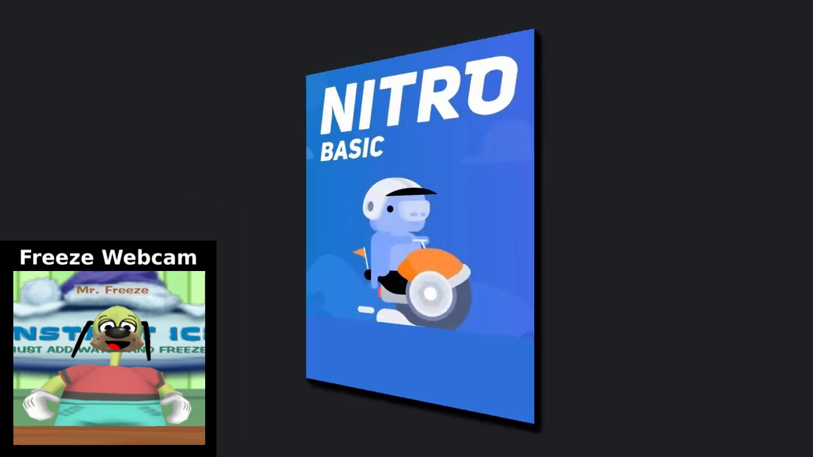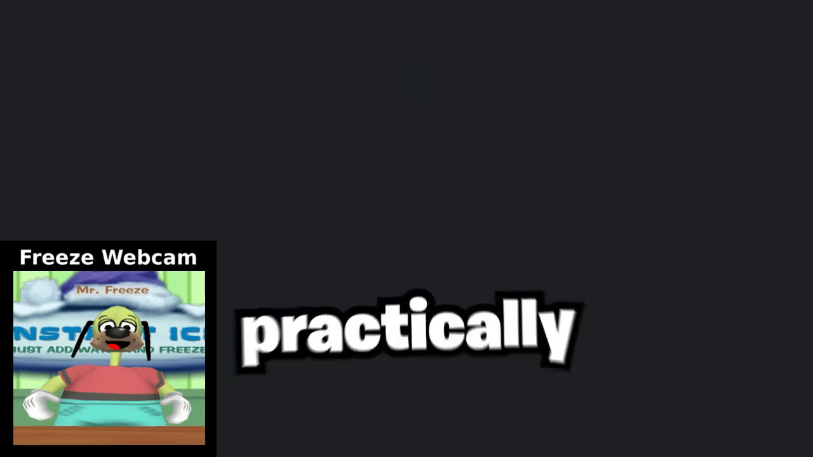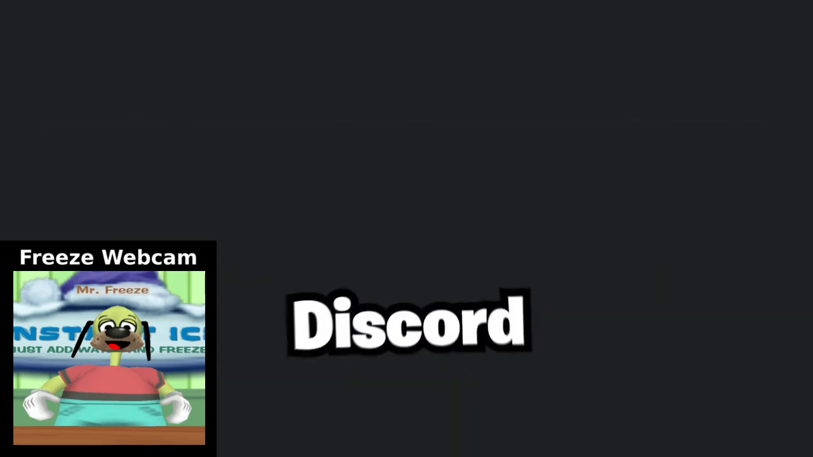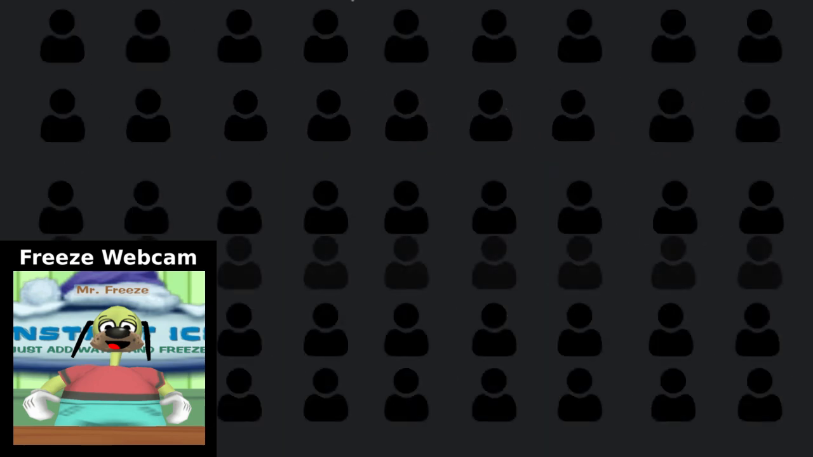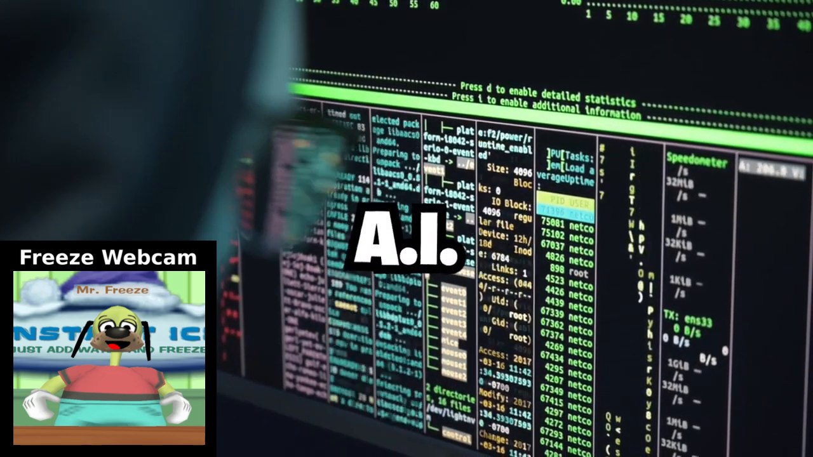The lowest tier you can get is Nitro Basic, which costs around $5. It offers nothing useful and is practically a scam. Funny enough, over 1 million people have Nitro, while Discord itself has over 196 monthly active users. That's a very small ratio of Nitro users. So most people are aware it's a scam, but to scam Discord even more, we are going to use AI to get it for free.